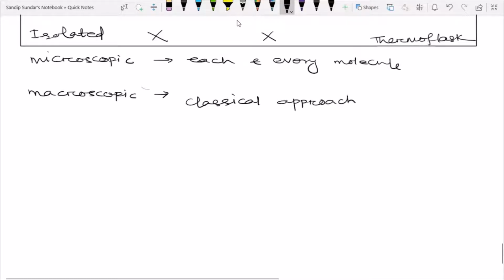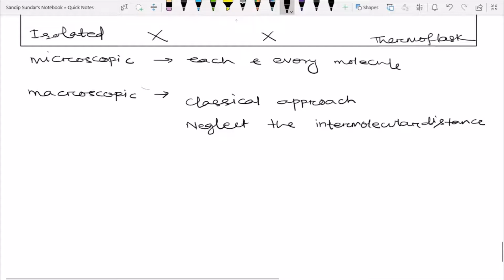That means we neglect the intermolecular distance present between two molecules. Okay, we neglect the intermolecular distance present between two molecules. That is the macroscopic approach. Another one is microscopic approach.